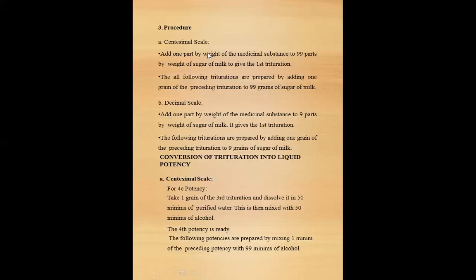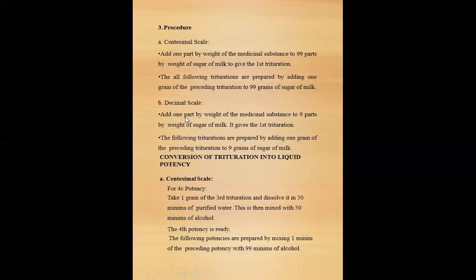Procedure, centesimal scale: add 1 part by weight of medicinal substance to 99 parts by weight of sugar of milk to get the first trituration. All the following triturations are prepared by adding 1 grain of the preceding trituration and 99 grains of sugar of milk.